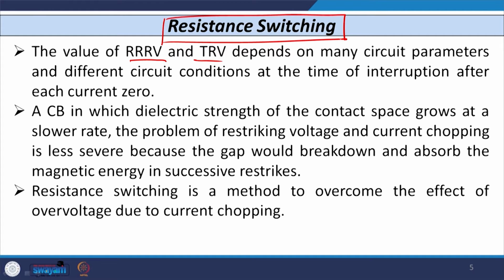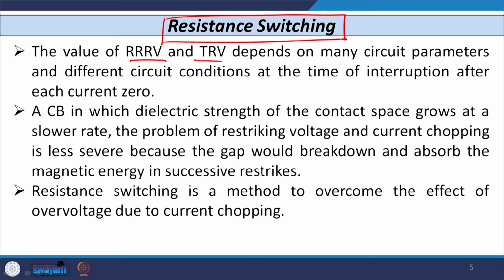Resistance switching is a method that is used to overcome the effect of the voltage that appears across the contact of the circuit breaker while the breaker interrupts maybe a small inductive current, a small capacitive current, or some other short circuit current.